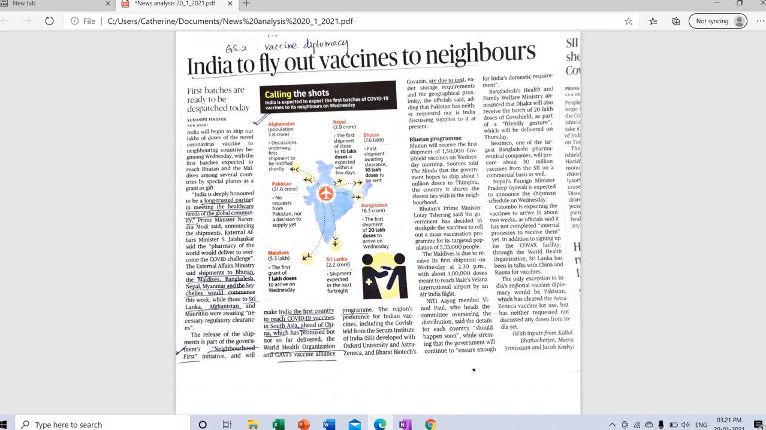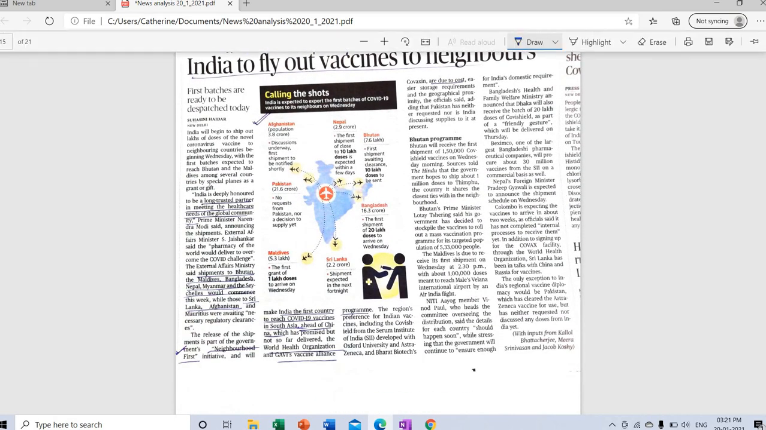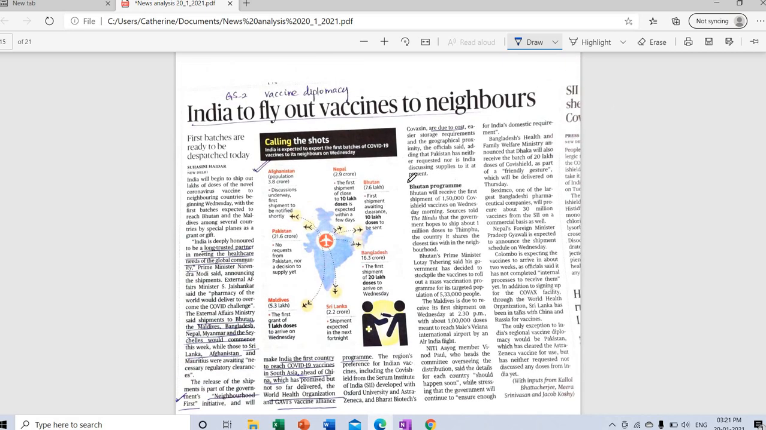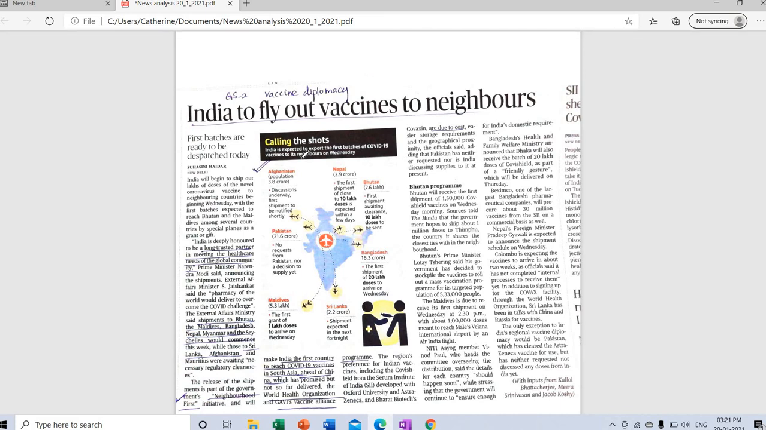India to fly out vaccine to neighbors. Again, I have identified it as GS2 international relations. This also is an important diagram. Answer writing is not only about how you frame the content, it is also about how you structure and present the content. This is an interesting diagram showing India transporting vaccines to all its neighborhood countries. When you draw such diagrams in one part of your answer, it adds value to your content. So take note of such diagrams.